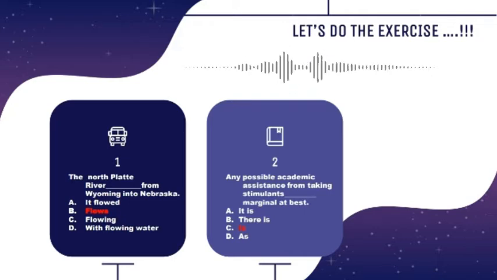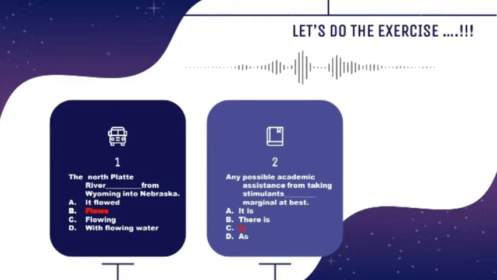Okay, continue to the second question. Any possible academic assistance from taking stimulants blah blah blah marginal at best. And the options are A. It is, B. there is, C. is, D. is. And the answer